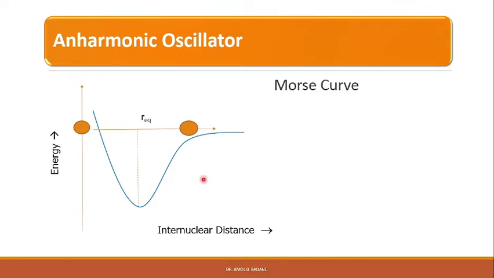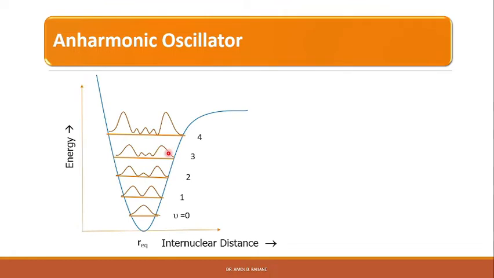So the classical theory tells us that, as in the case of the harmonic oscillator, the oscillator spends most of its time at the extremities, because as per the classical theory its speed is slowest at the extreme points. But the quantum theory agrees with this view only for high values of the vibrational quantum number. For nu equal to 0, the quantum theory tells us that the atom is most likely to be found in the center of its motion, that is, at the equilibrium internuclear distance.